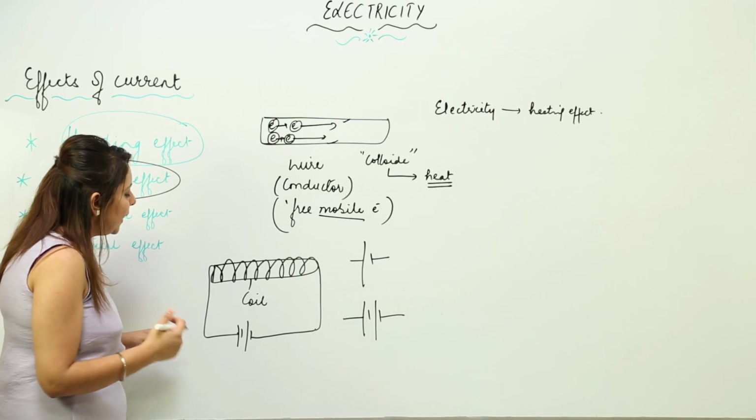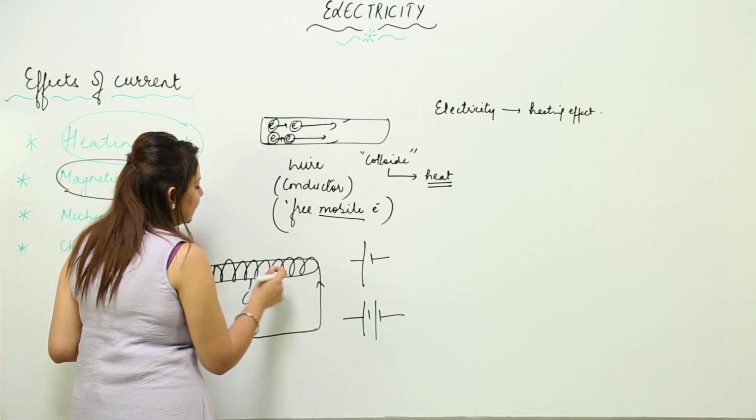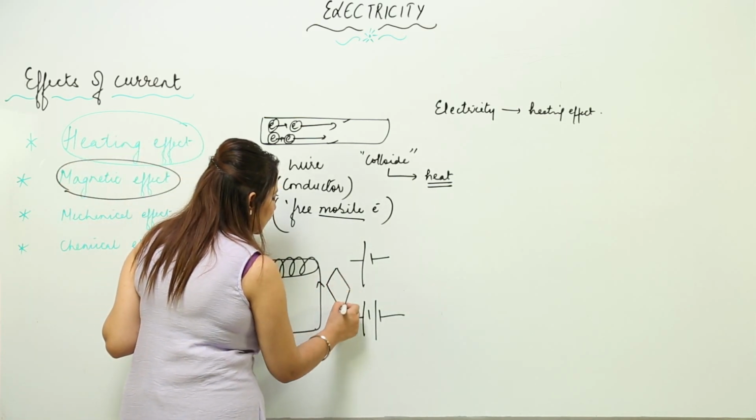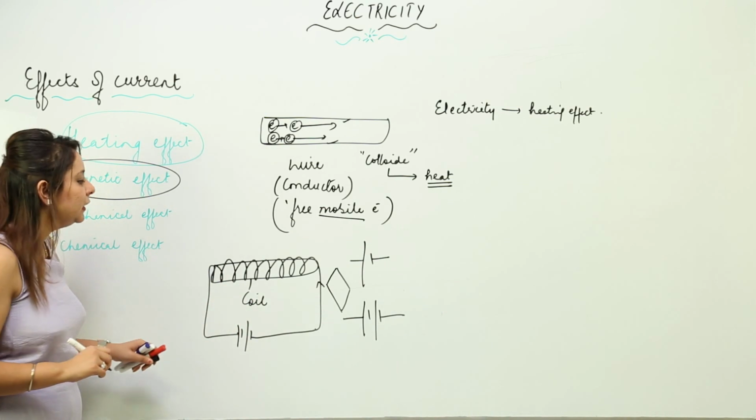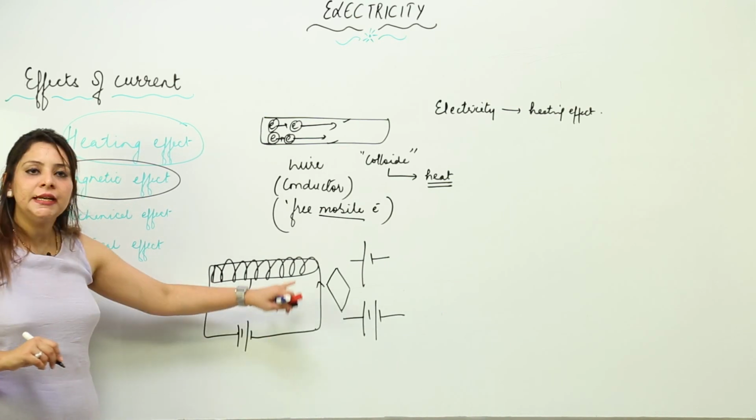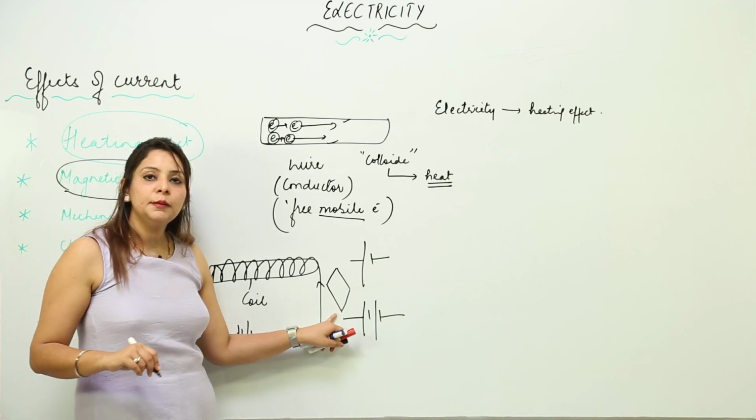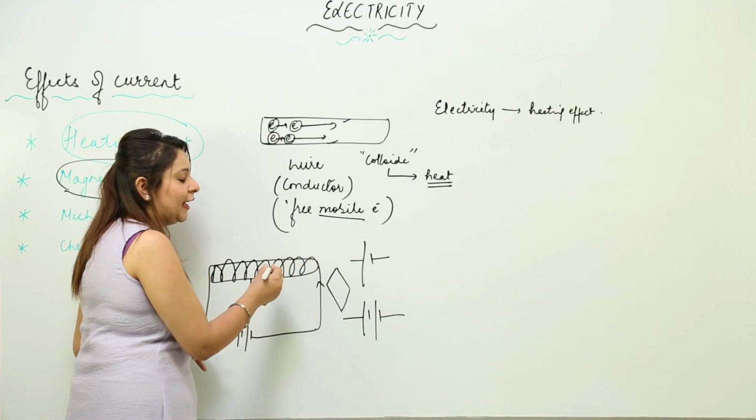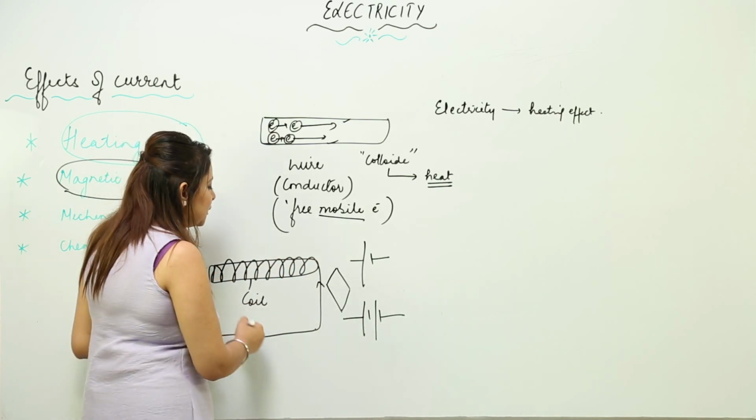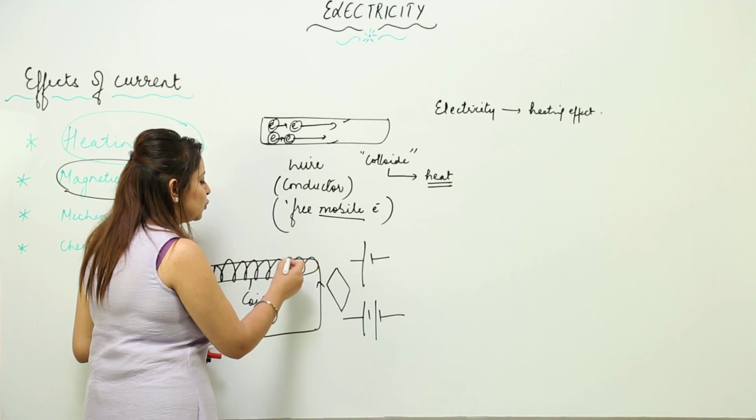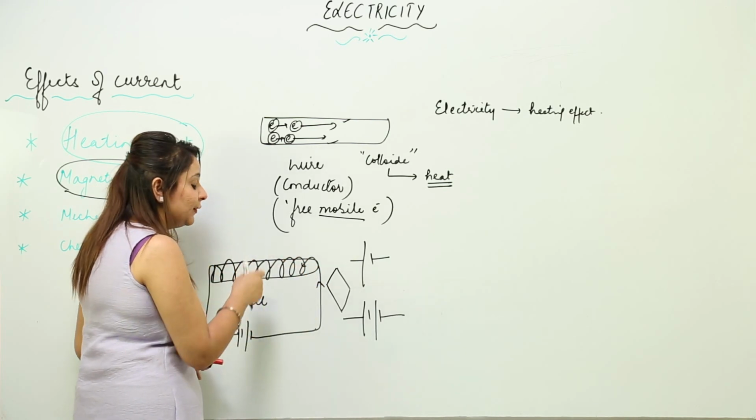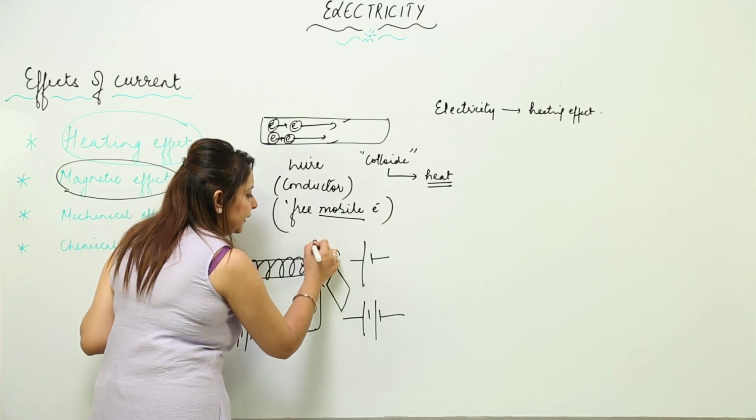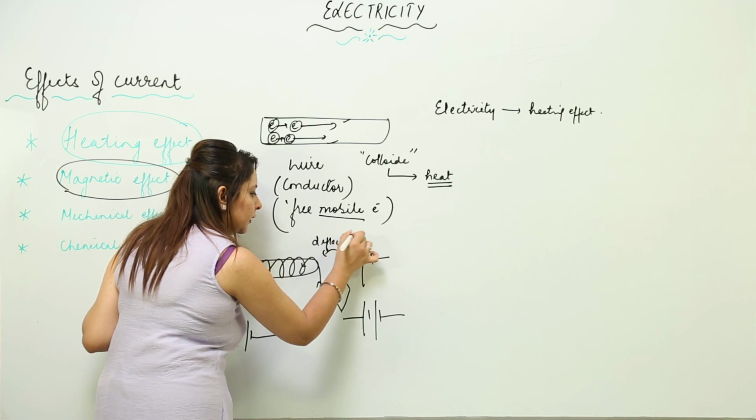When I pass current through it, I keep a magnetic needle parallel to it. This is my magnetic needle, and I pass an electric current through this wire. As we know, copper is a good conductor, so the current is being passed through a copper wire, and what we see is that when the current is passed, this needle shows a deflection.